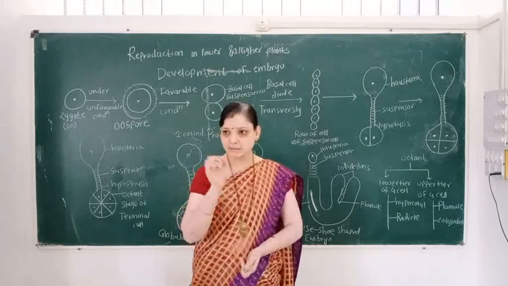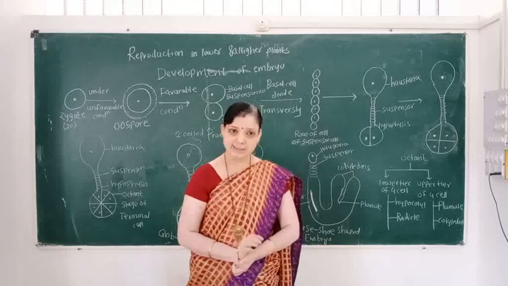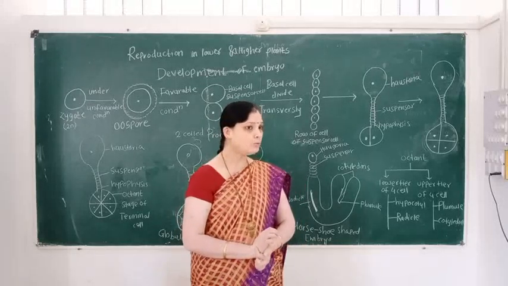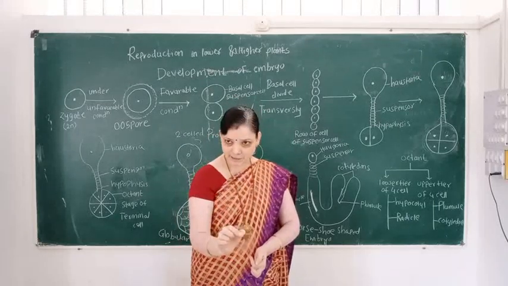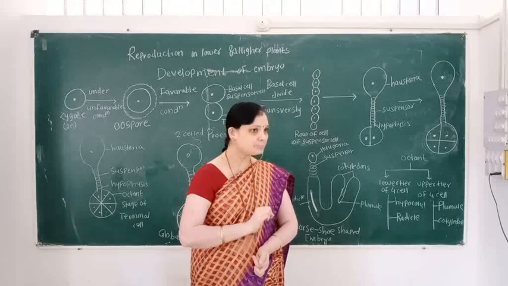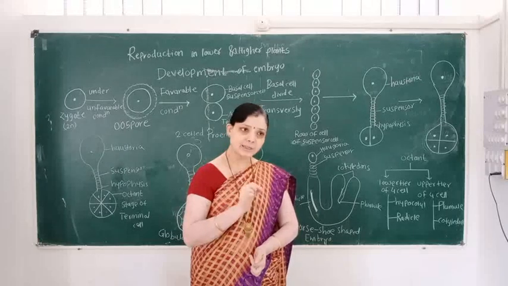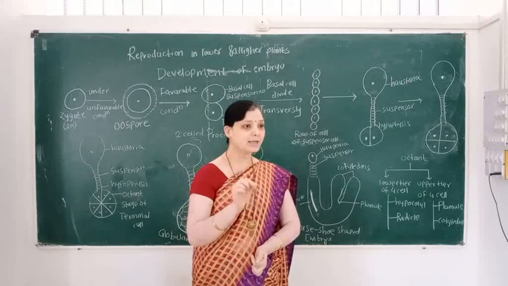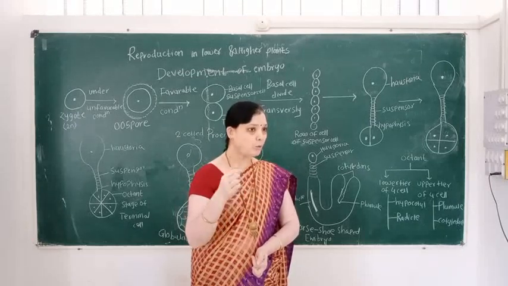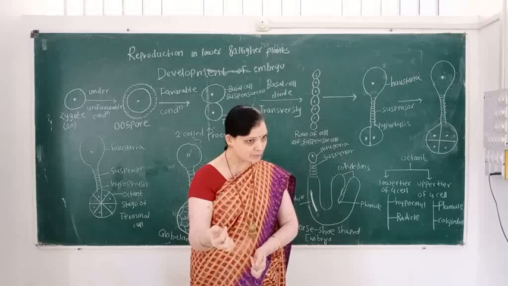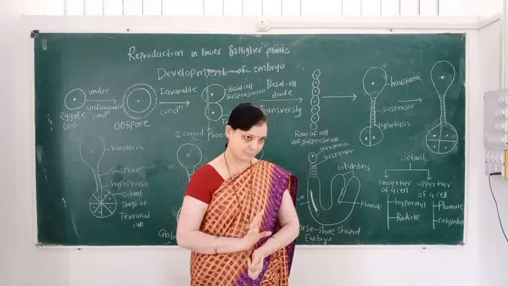The syngamy process gives rise to a product known as the zygote. How is the zygote formed? One male gamete unites with the female gamete. The male gamete is haploid, the female gamete is also haploid, but the zygote formed is diploid in nature.